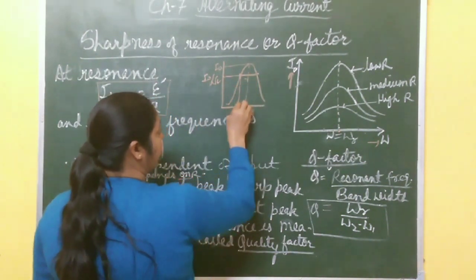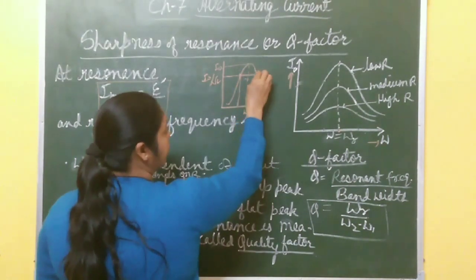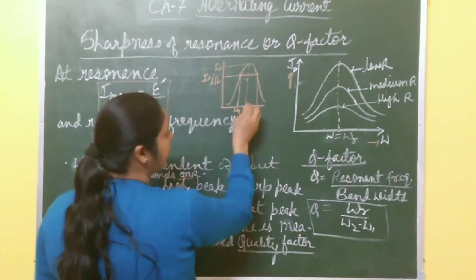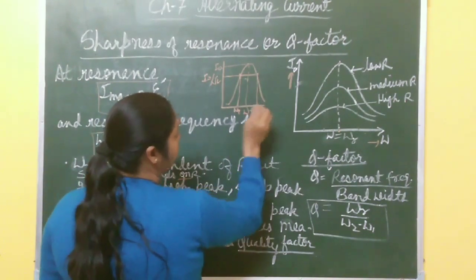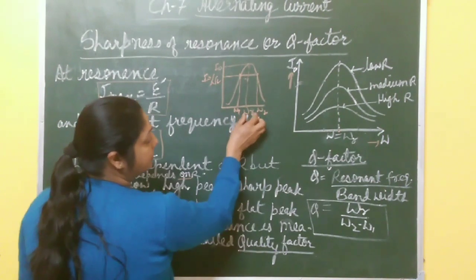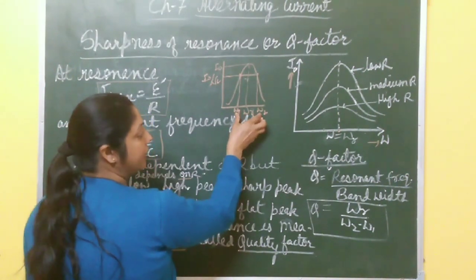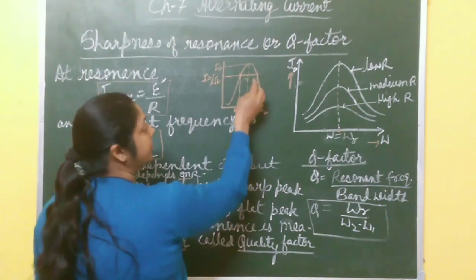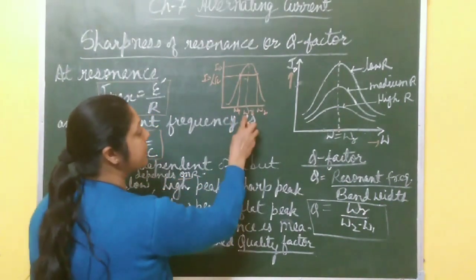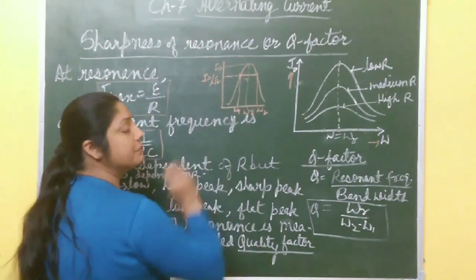And this line joins the curve at 2 points, on one side omega 1 and on the other side omega 2. This is omega 1 and omega 2 on both sides of omega R. It gives the bandwidth. This omega 2 minus omega 1 on both sides of the resonant frequency gives the bandwidth.